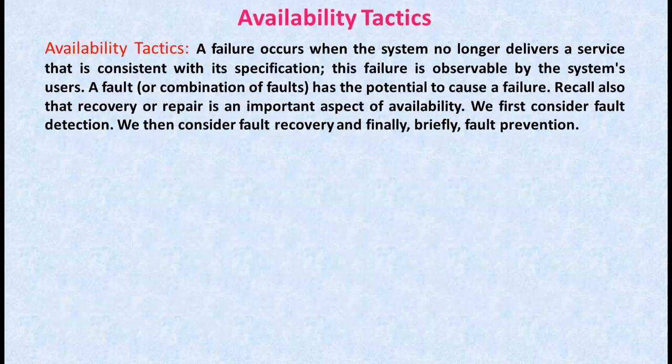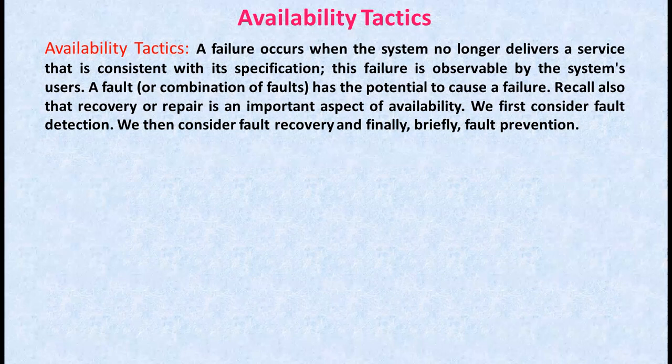First one is availability tactics. Now let us recall the vocabulary for availability from what we discussed in our previous video. When a failure occurs, the system no longer delivers a service that is consistent with its specification. This failure is observable by the system's users. A fault or a combination of faults has the potential to cause a failure. Also recall that recovery or repair is an important aspect of availability.